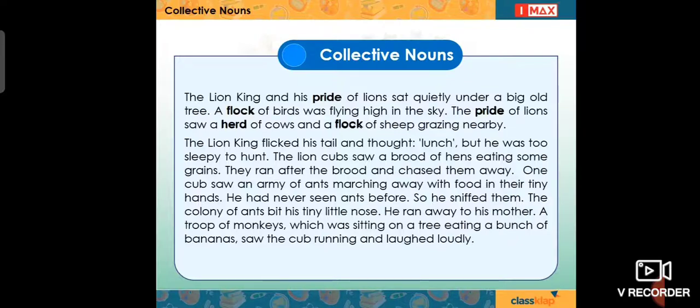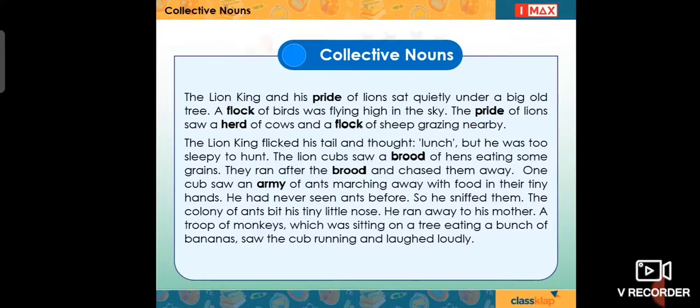The lion cubs saw a brood of hens eating some greens. They ran after the brood and chased them away. One cub saw an army of ants marching away with food in their tiny hands.